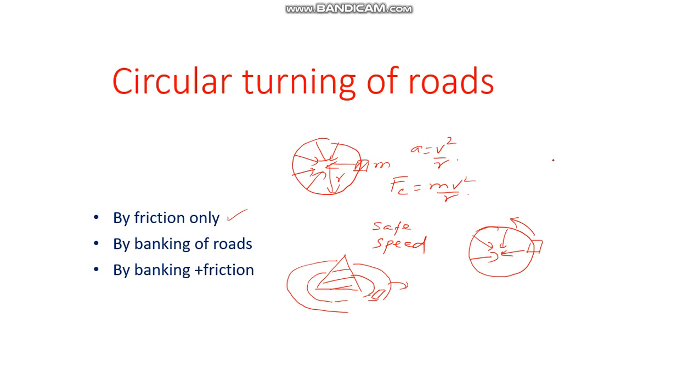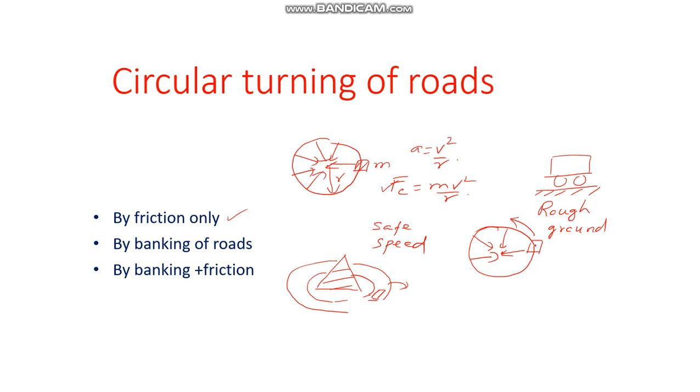The vehicle will have tires, and this is the rough ground, right? So there will be a difference between the ground surface and the tires. All right. So here the centripetal force is because of the friction between the ground and the tires.